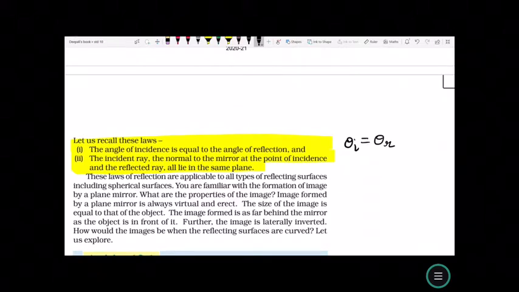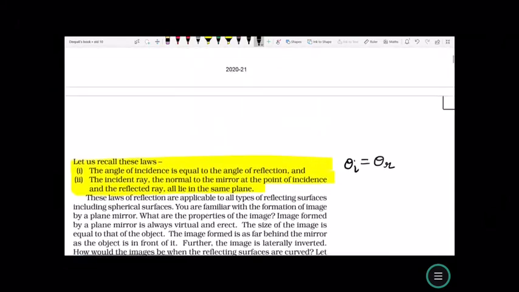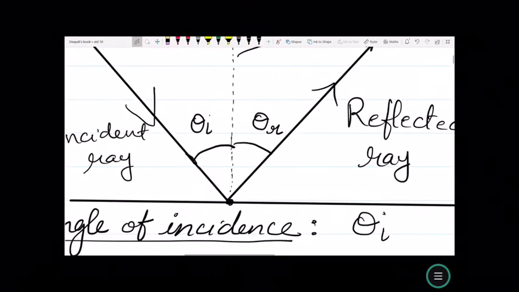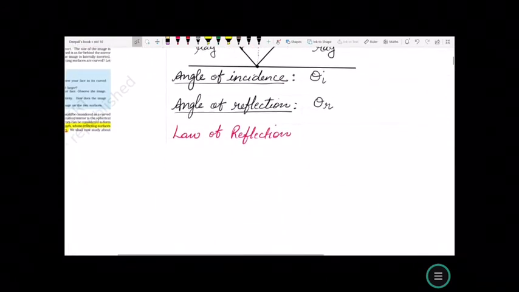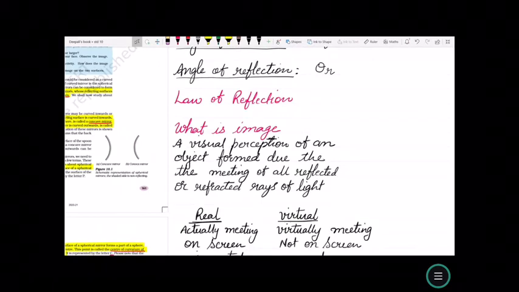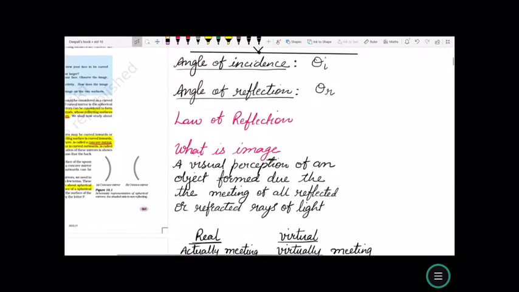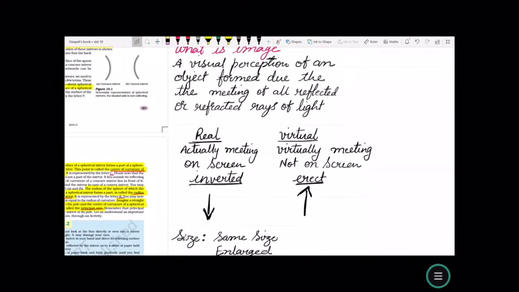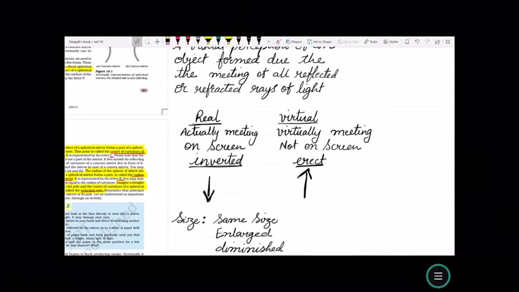How would the image be when the reflecting surfaces are curved? Let us explore. So first let us understand the different characteristics of image and what is an image. Now what is an image? A visual perception of an object formed due to the meeting of all reflected or refracted rays of light is called an image.